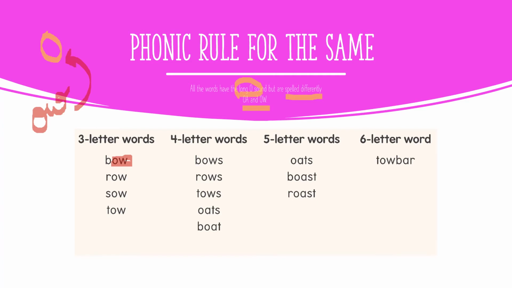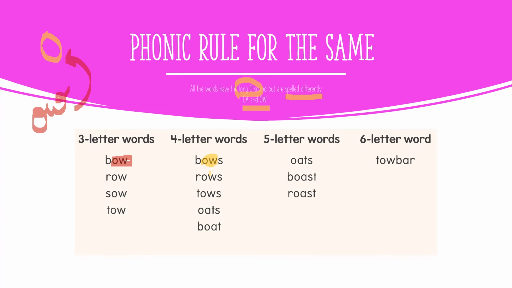O, O, O. Now break the word and try to read it. B-O, bo. R-O, ro. S-O, so. T-O, to.